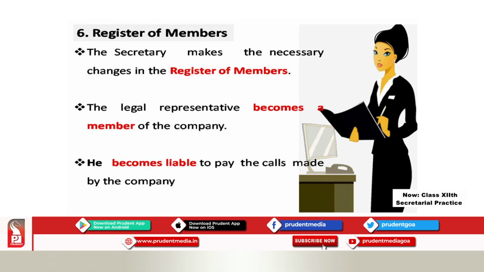Now, because he is a member of the company, he is liable to pay the calls made by the company. Now, this I told you earlier. Suppose you have taken a loan or the shares are partly paid up, and the shares are not fully paid up. So, when the company makes a call, a demand made by the company to pay the money, the legal representative has to pay the money.